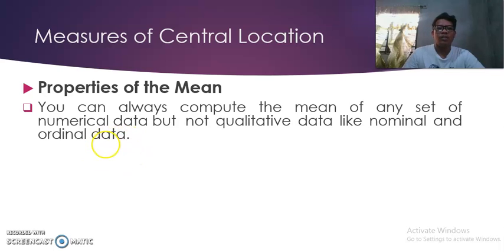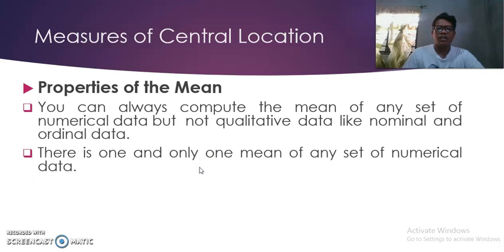For ordinal data like educational qualification, say high school graduate plus college graduate plus college undergrad divided by 3. So what's the average? It is really impossible to get the average of qualitative data like the nominal and the ordinal data.